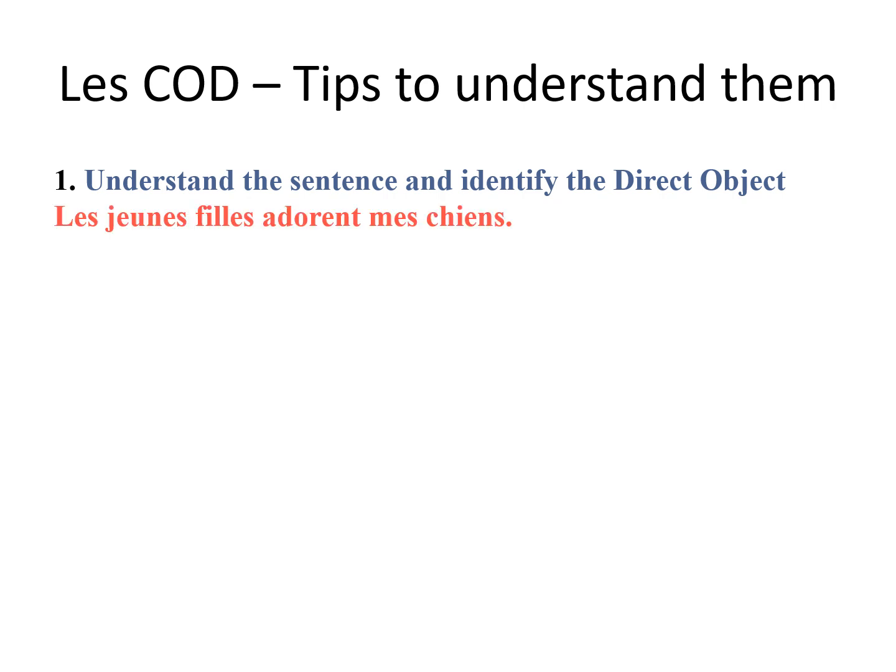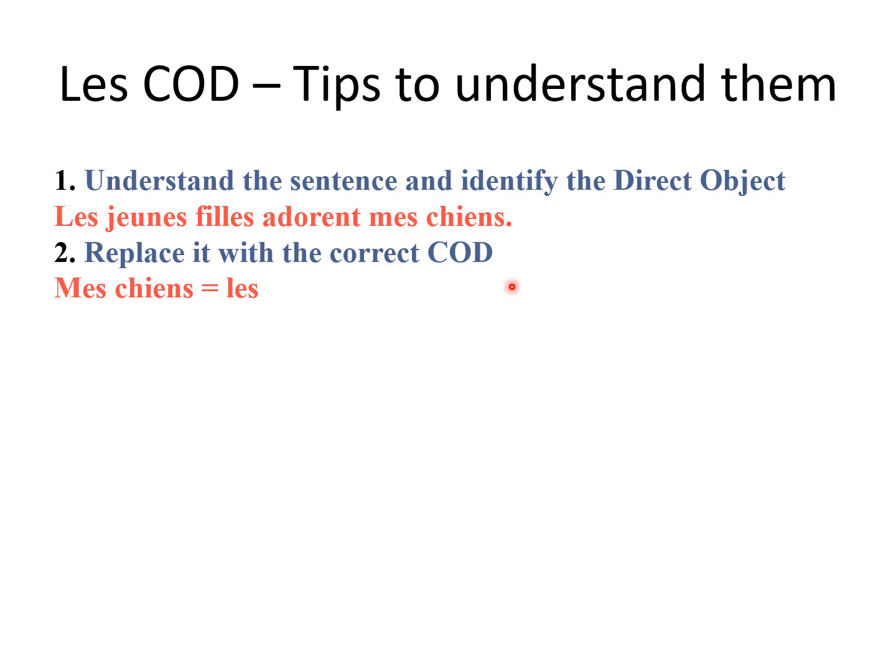Les jeunes filles, the young girls. That is my subject. Adore is my verb. Les chiens. So now I have my subject, I have my verb, I have my object. D'accord? So once you identify the direct object, replace it with the correct pronoun. So mes chiens, my dogs. The young girls love my dogs. My dogs. Them. It is not me, it is not you, it is them. The pronoun for them is les. And you can't leave it there.